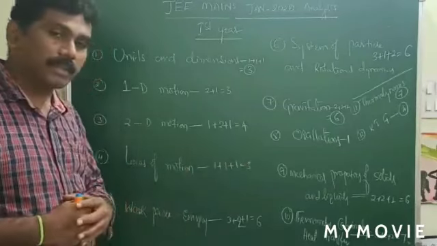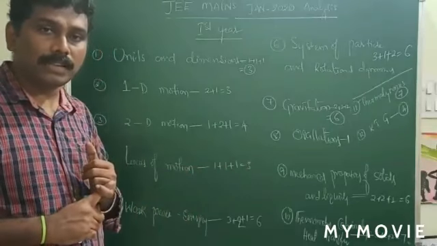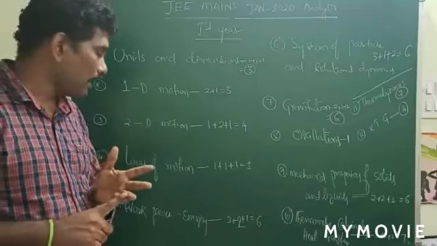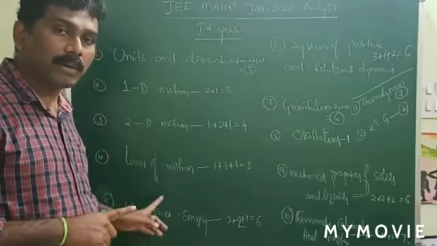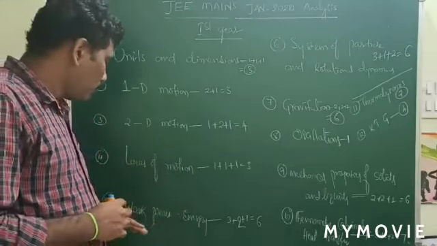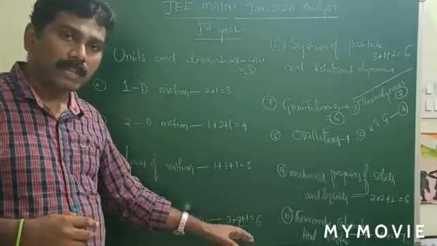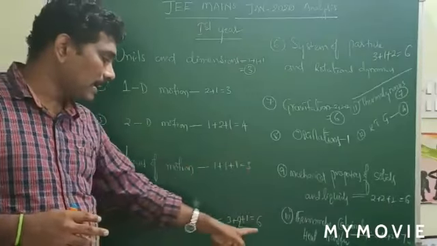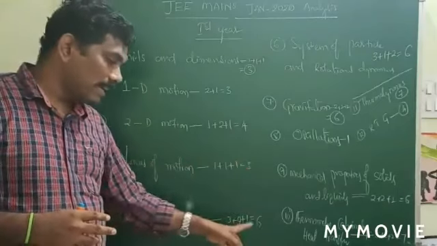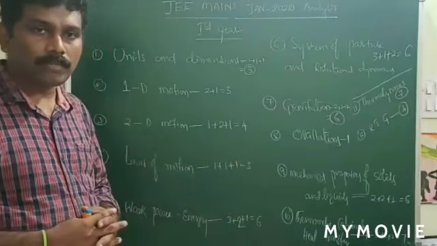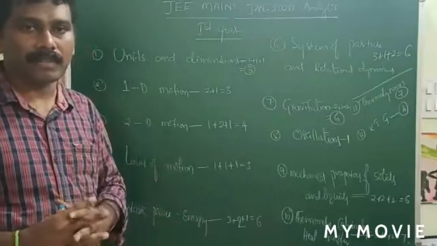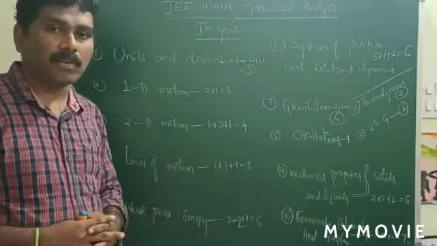And the work, power, energy chapter. In work, power, energy, collisions is an important topic. And vertical circular motion is a very important topic. And applications of work, power and energy. These are the major important topics. In this chapter, the last session carried 6 bits. In the coming session also, definitely we will get at least 1 or 2 bits per paper. So just concentrate on the work, power, energy chapter.